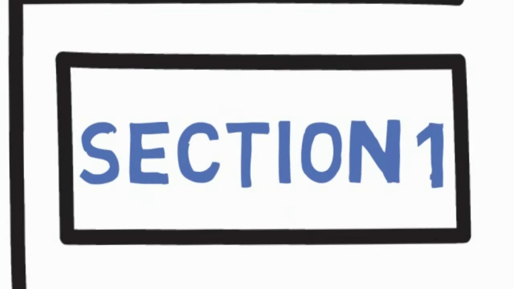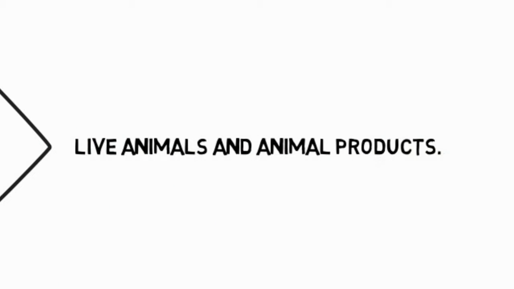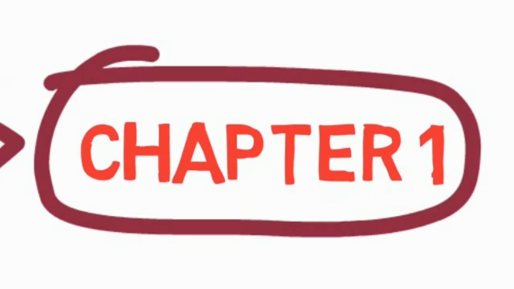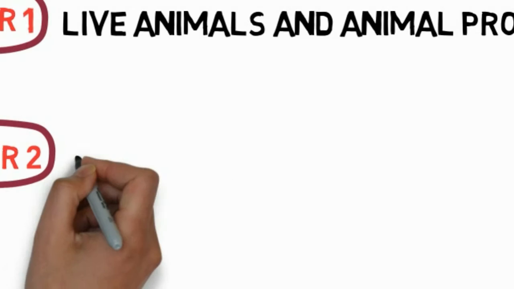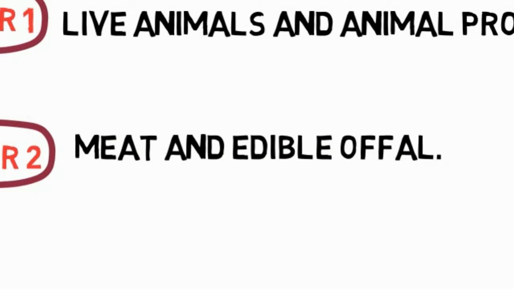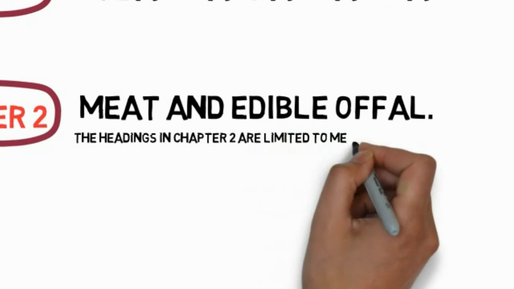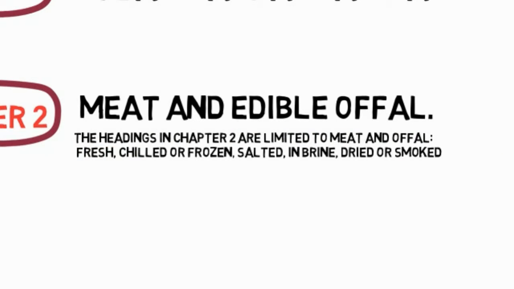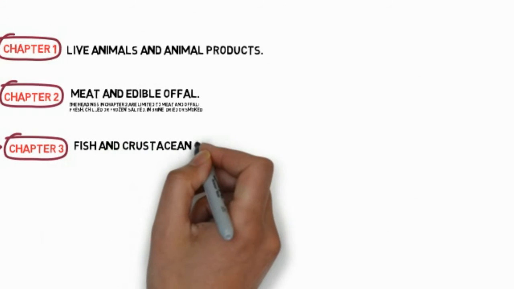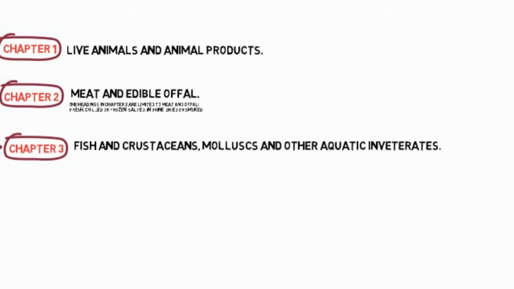Section 1: Live Animals and Animal Products. This section contains 5 chapters, 1 to 5, namely: Chapter 1: Live Animals. Chapter 2: Meat and Edible Offal. The headings in Chapter 2 are limited to meat and offal, fresh, chilled or frozen, salted, in brine, dried or smoked. Chapter 3: Fish and crustaceans, mollusks and other aquatic invertebrates.